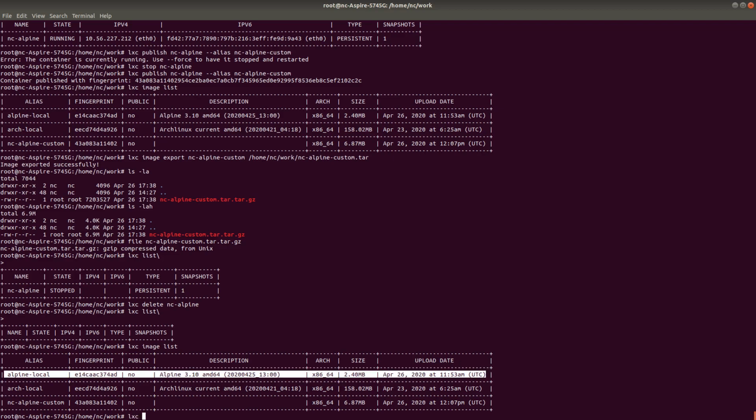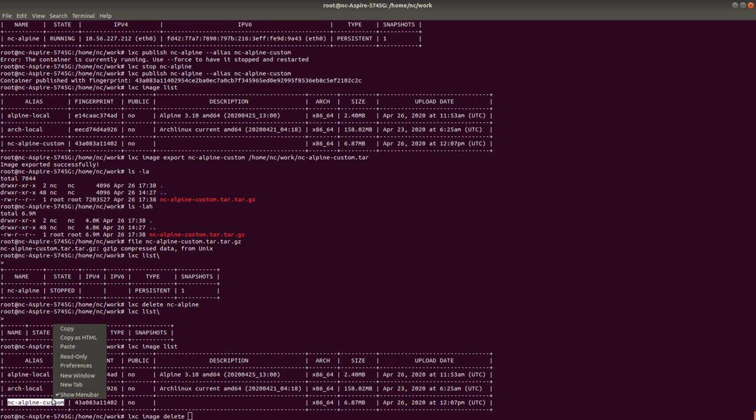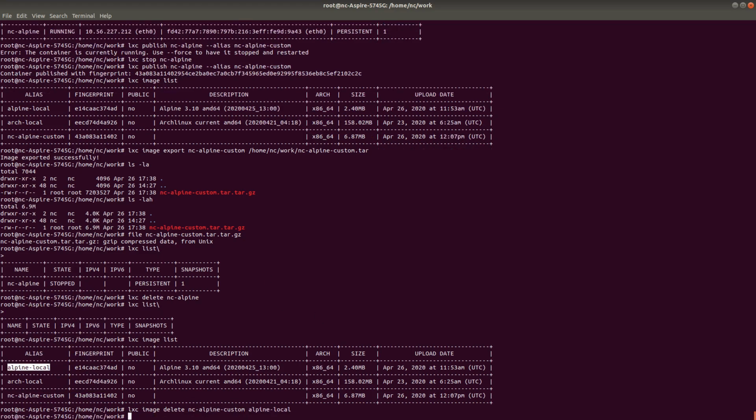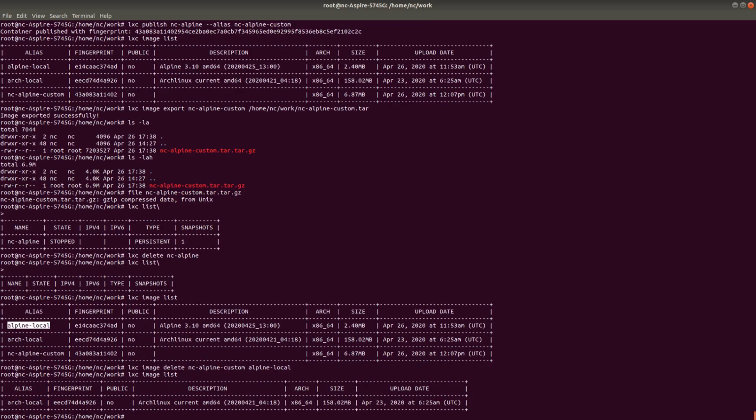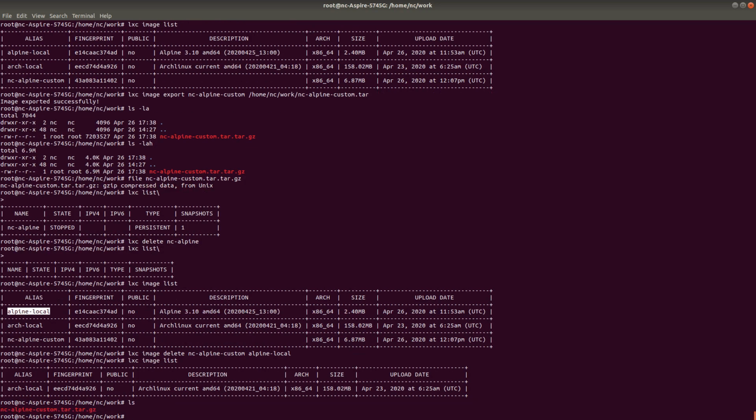So LXC image, and then I'm going to use the delete command. Let's use the aliases. I don't think it's going to take two images, but yeah, it has taken both. So LXC image list now shows only that Arch Linux image. Fine. I have already backed up this image as a tar file.